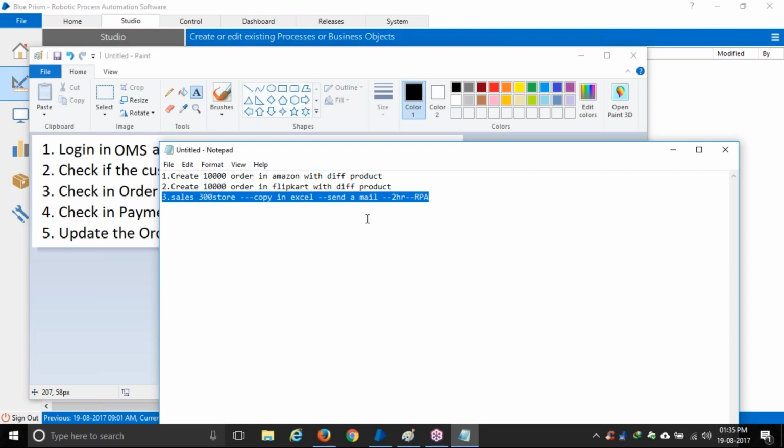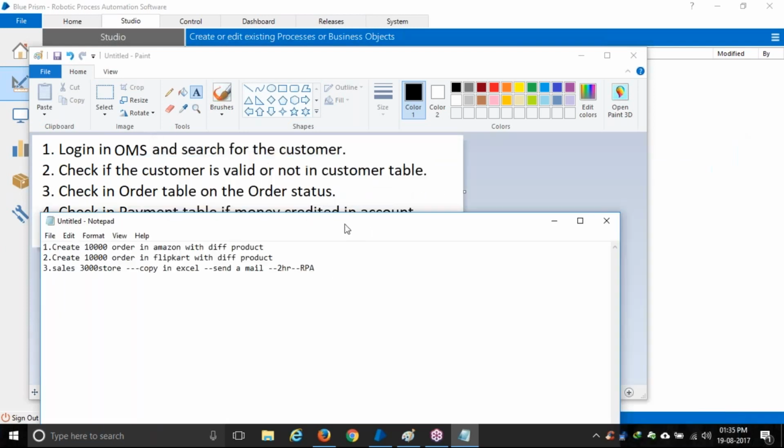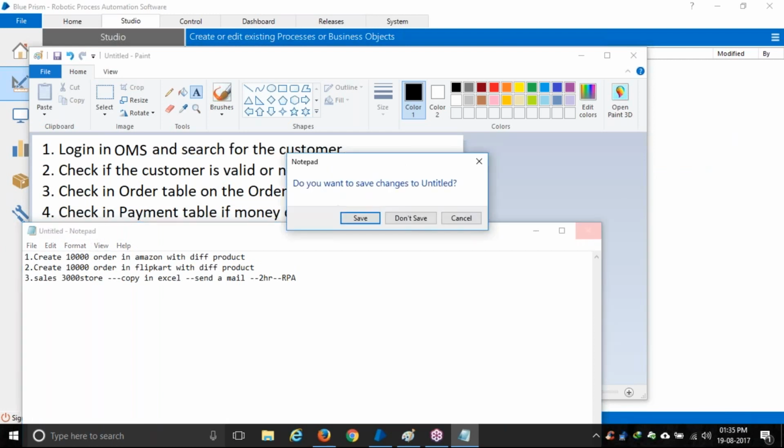Or it is not an effective process. Let's say instead of 300 there is 3000. Then what will you do? A person cannot do it in 9 hours, right? So those need to be effective as well. Okay, so now this is what RPA is.